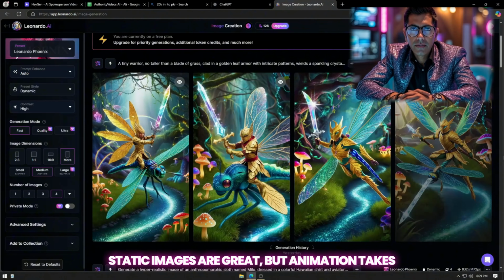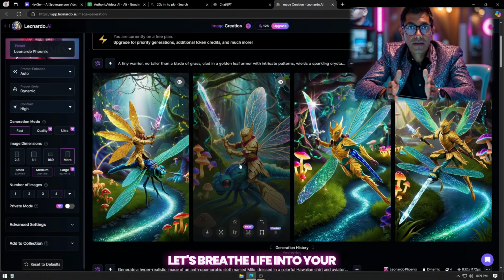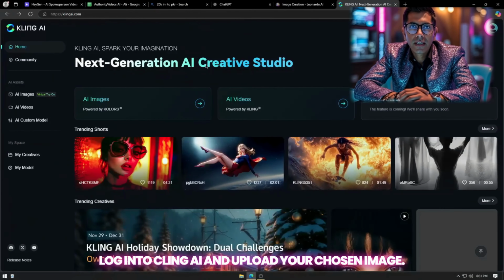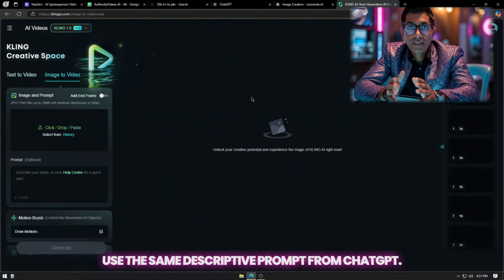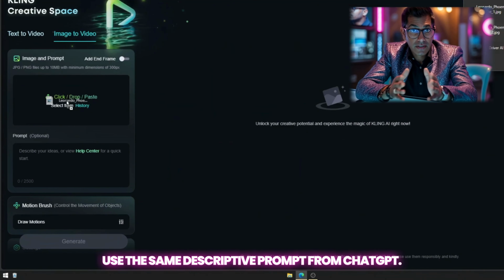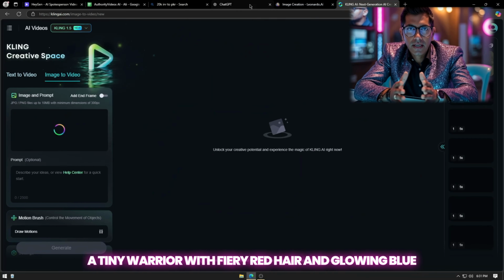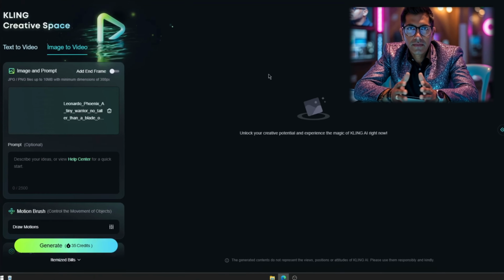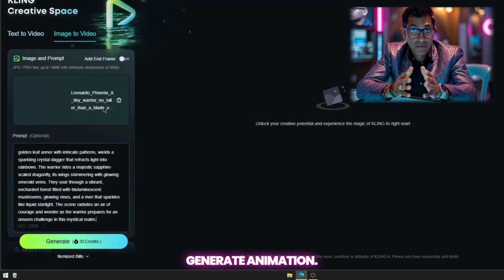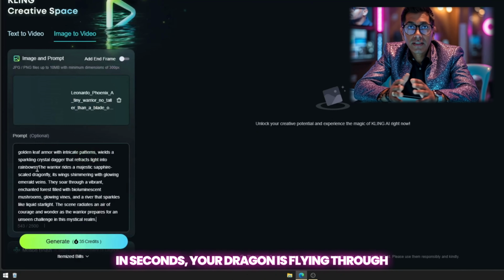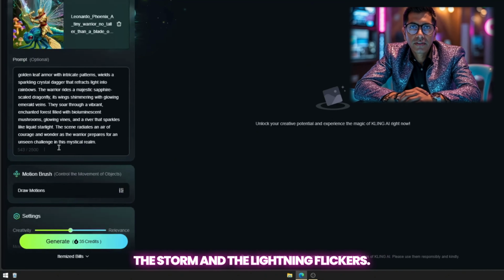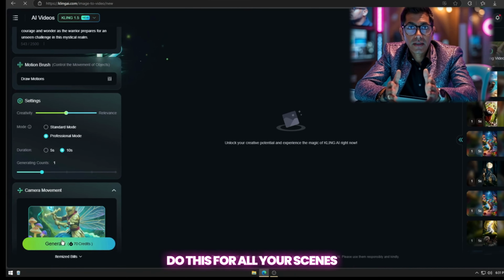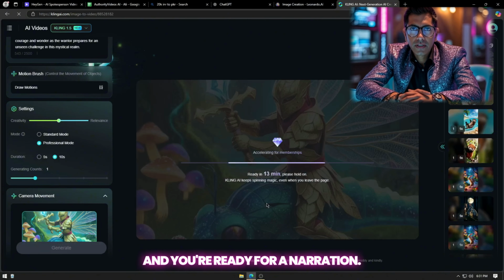Static images are great, but animation takes your content to the next level. Let's breathe life into your tiny warriors using Kling AI. Here's how. Log into Kling AI and upload your chosen image. Use the same descriptive prompt from ChatGPT. A tiny warrior with fiery red hair and glowing blue armor, riding a shimmering dragon through a stormy sky. Click Generate Animation. In seconds, your dragon is flying through the storm and the lightning flickers. It's like a scene from an epic movie. Do this for all your scenes, and you're ready for narration.